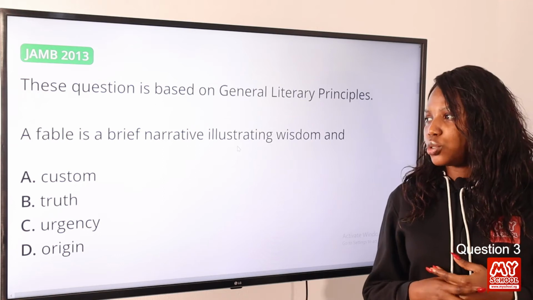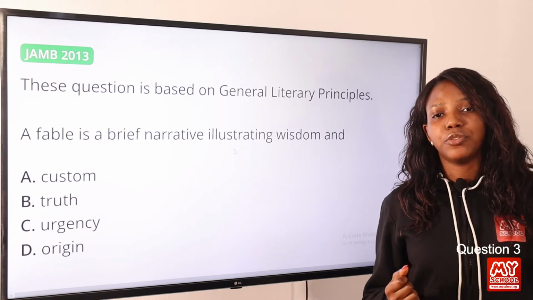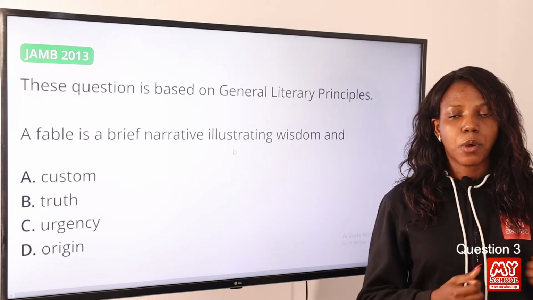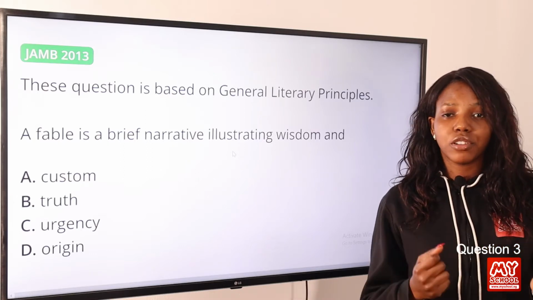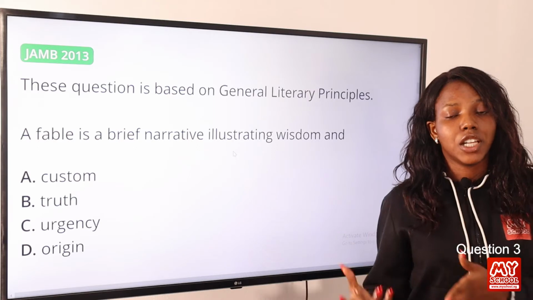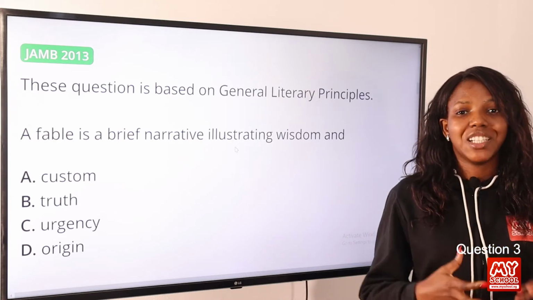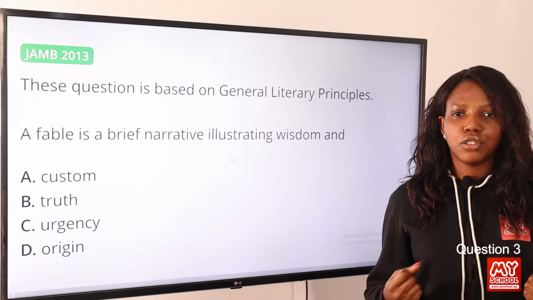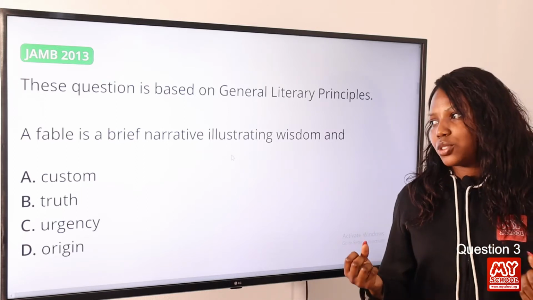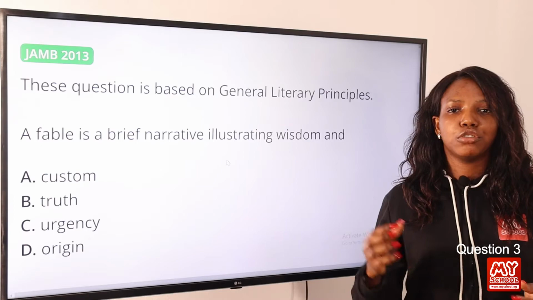Now one thing you should know about a fable is that a fable is a form of folk literature. And when we talk about folk literature, we talk about oral literature. And oral literature is simply traditional knowledge and belief. Now this is customary in nature. We're talking about the custom of the people, the value, the belief, and all of that. So option A is the correct answer to this question.